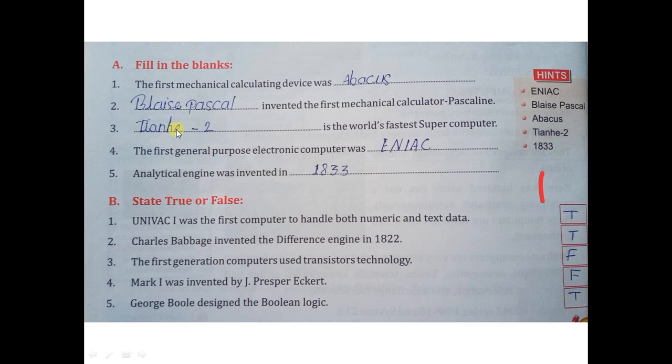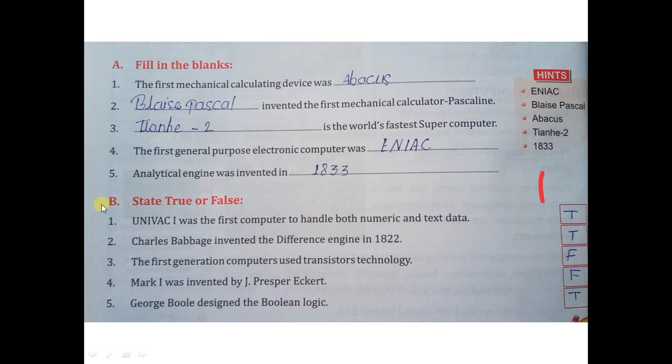Third question, Dash is the world's fastest supercomputer. So here is the answer, Tianhe-2. So you can fill here Tianhe-2. Fourth question, the first general purpose electronic computer was, the answer is ENIAC. So here you can fill ENIAC. Fifth question, analytical engine was invented in Dash. Here the answer, 1833.